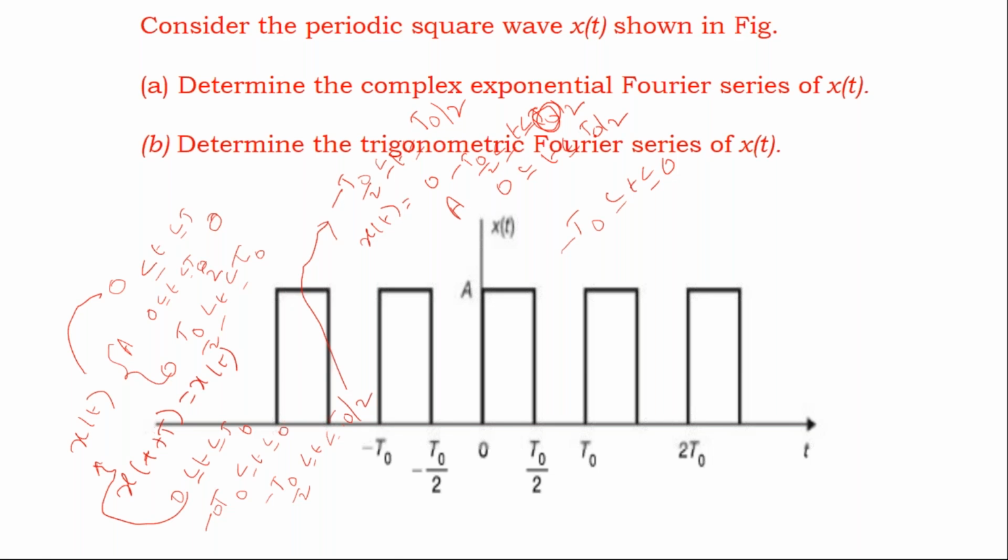Observe, minus t naught to 0, and this portion minus t naught to 0, how it looks like. So we have three terms. Minus t naught to minus t naught by 2 is one value, and minus t naught by 2 to 0. Write it according to the condition. Now tell me, what is the value from minus t naught to minus t naught by 2?